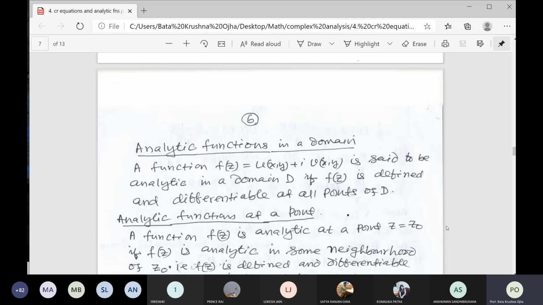Anshuman, clear? Yes, sir. It's clear and visible, the PPT, PDF.